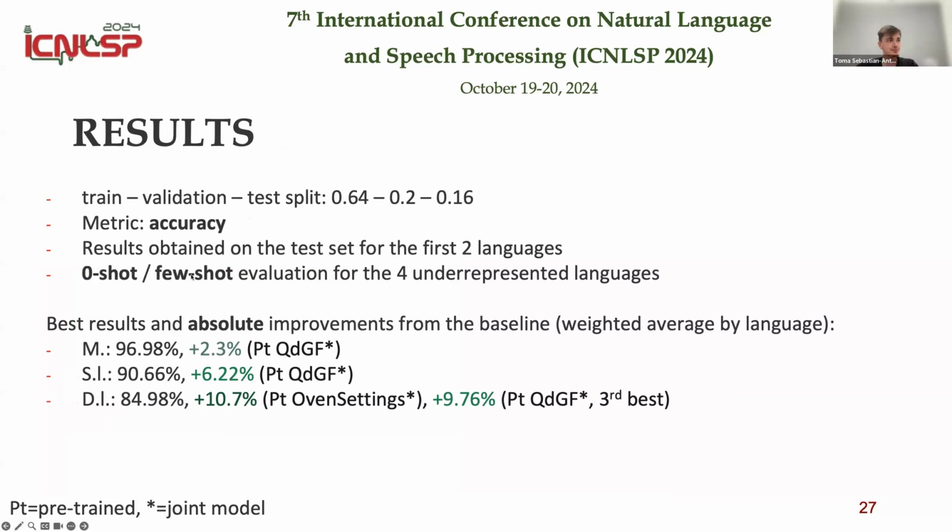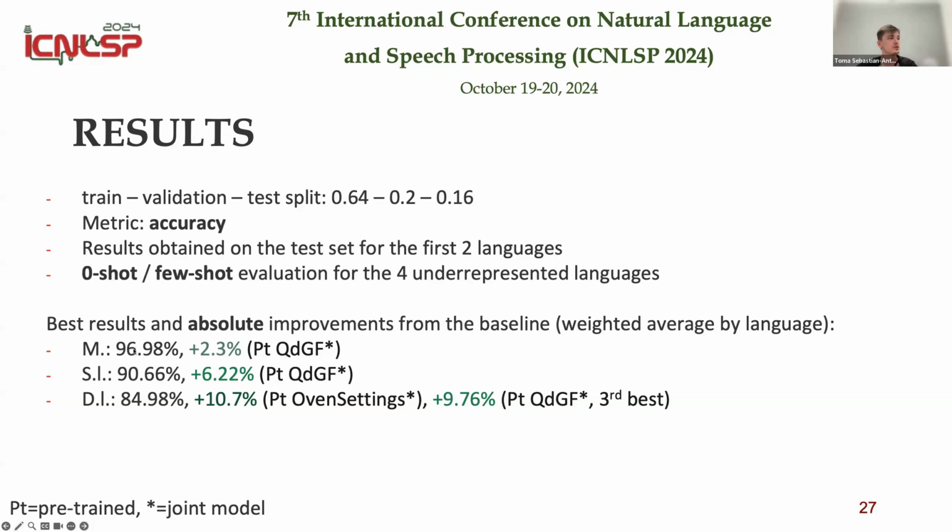We fine-tuned the model only in German and English, because we have more data for those. And for the underrepresented languages, we evaluated them in a zero-shot or a few-shot manner. So we can see that for most of the models we obtain high improvements for QDGF, the pre-trained one, or pretty consolidated in a joint manner.